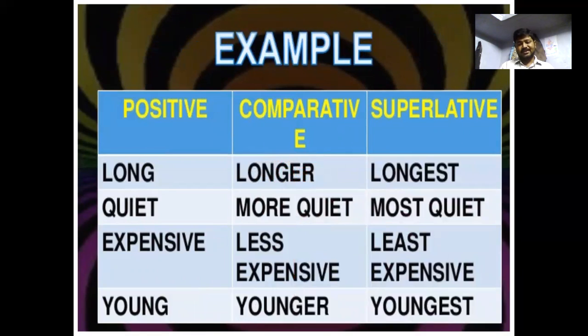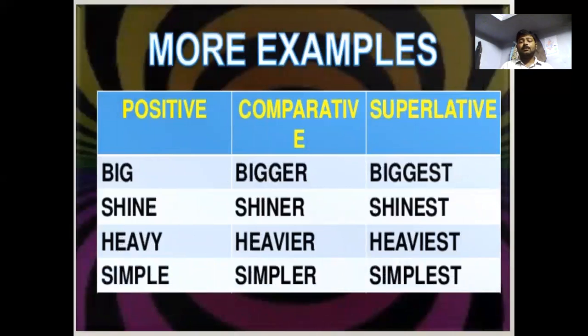Long, longer, longest. Quiet, more quiet, most quiet. Expensive, less expensive, least expensive. Young, younger, youngest. Big, bigger, biggest. Shiny, shinier, shiniest. Heavy, heavier, heaviest. Simple, simpler, simplest.